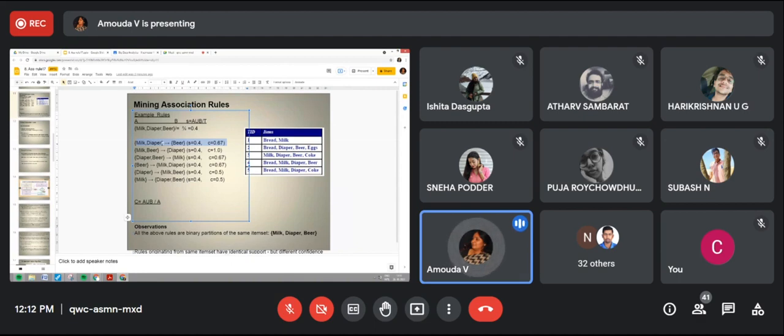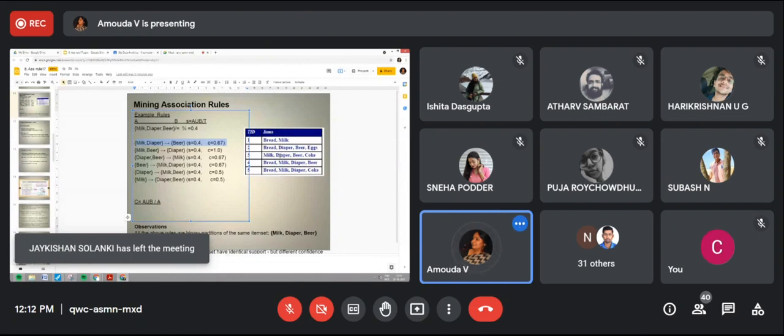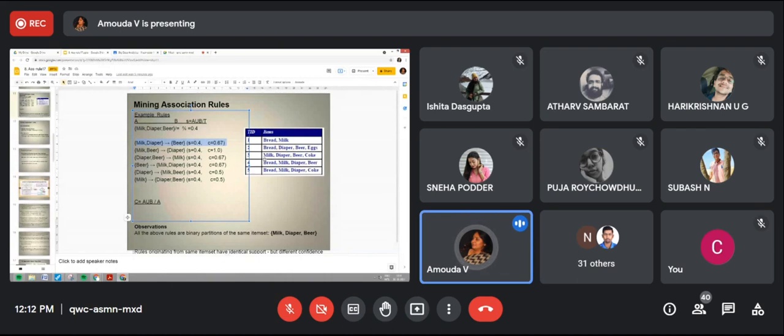So wherever milk and diaper is there, we have to take the transaction that contains A. Milk and diaper is here, here, and here. In these 2 transactions, milk is here and diaper is there, but together milk and diaper is not there, so I am discarding these 2. So these three transactions are the transactions which contain A.